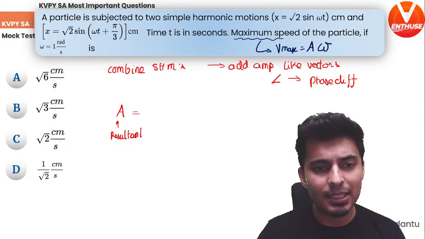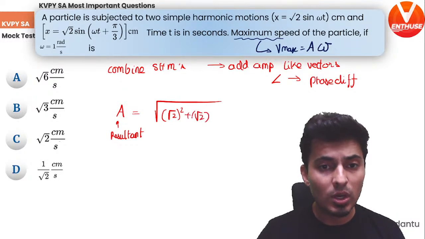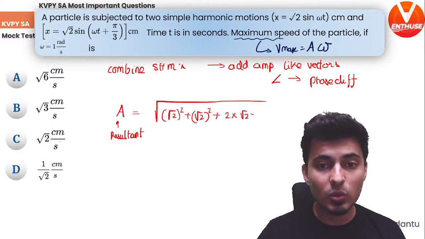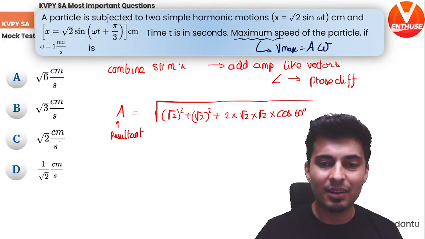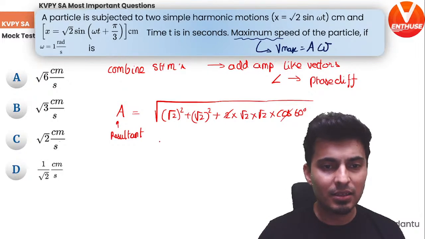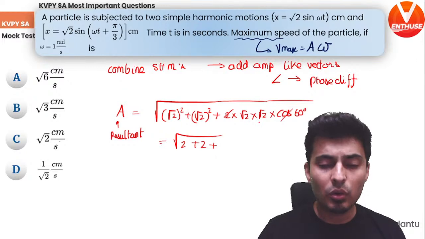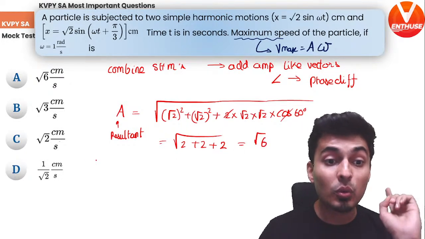Use your vector addition formula. So that is nothing but root 2, correct? Root 2 square plus root 2 square plus 2, and then you have A, which is root 2 into cos pi by 3, which is cos of 60 degrees. Cos 60 is half, so half and 2 get cancelled. So root 2 square is 2, root 2 square is also 2, and root 2 into root 2 is again 2. So 2, 2, 2, 3 times. You got it? So this is root 6.